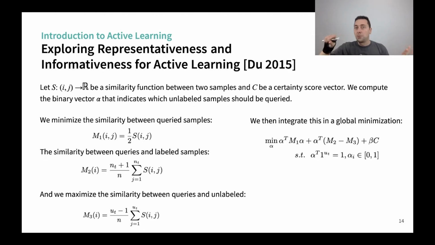So we want to go far away from what we have already labeled. And we want to maximize the similarity between the queries and the unlabeled. So then we will be attracted to a big cluster with high density. And you put all of that in one minimization problem. And that's one way, again, to mix all of them together.